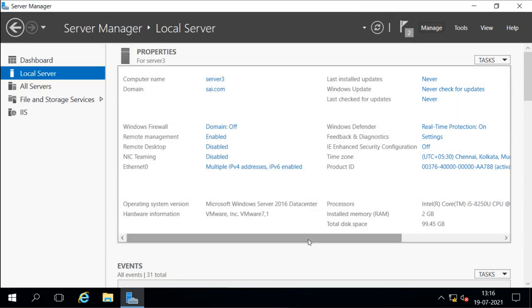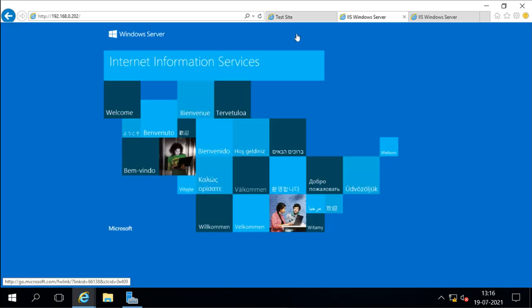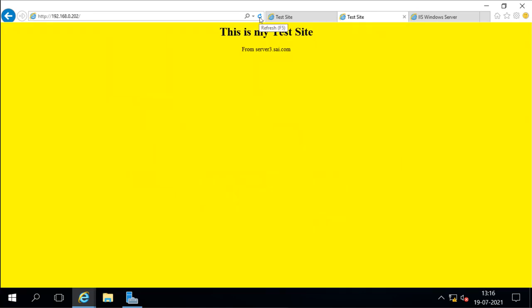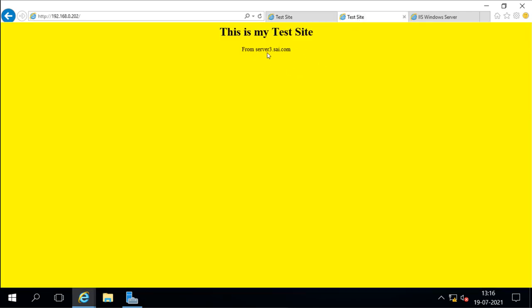Now we'll go to server 1 and check. Now this is server 2, and this is from server 3. When I refresh, I can see it is saying it is from server 3. I made changes here on server 2 and server 3. I changed the color and the text also. Why? Because we want to see the difference.